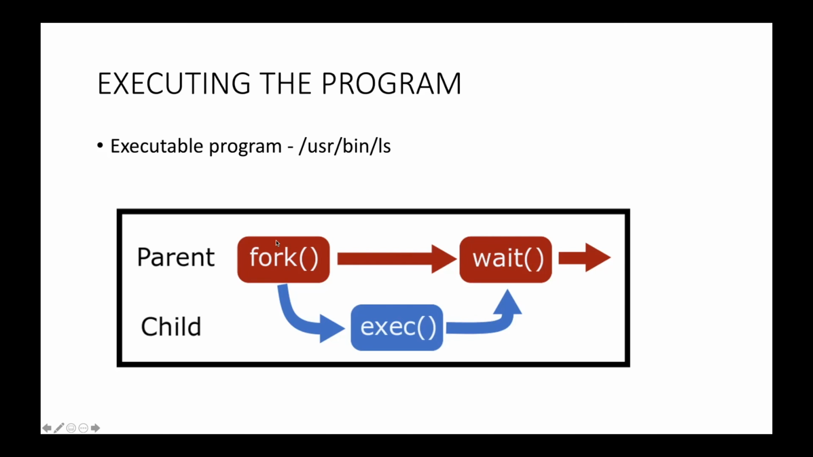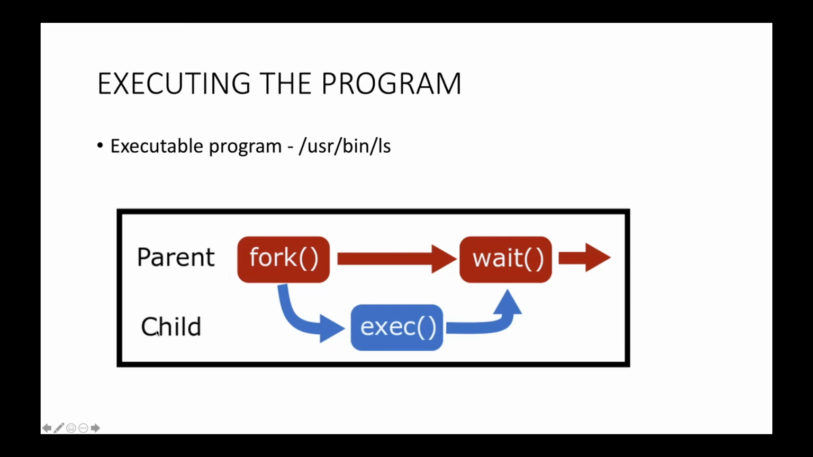The shell program will create a new child process using the fork system call. The fork system call is used for creating a new child process. Then, in the new child process, the exec system call will be called, and this exec system call will actually run this command /usr/bin/ls. So it will run this program basically.